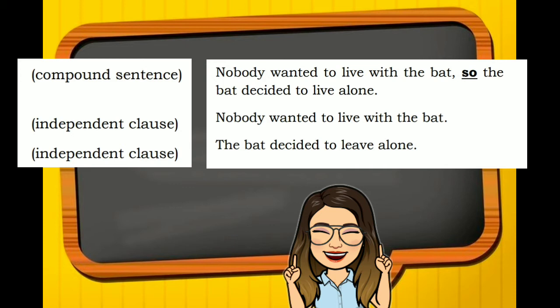This first sentence is called a compound sentence. "Nobody wanted to live with the bat" is considered an independent clause. "The bat decided to live alone" is another example of an independent clause. In the example above, the compound sentence also expresses a cause and effect relationship.